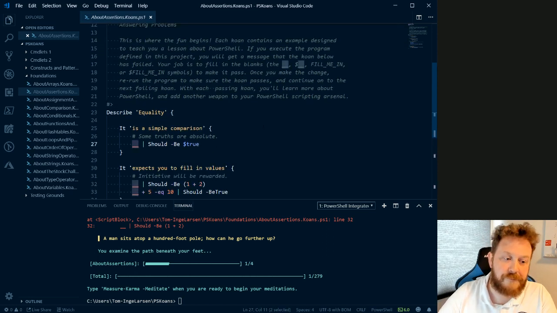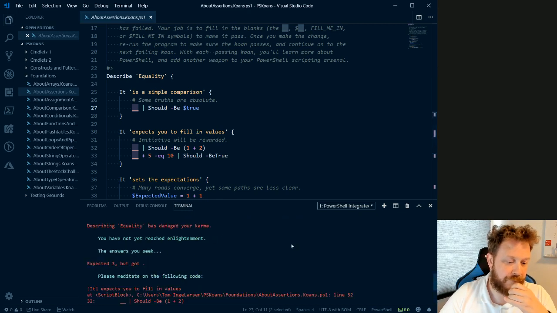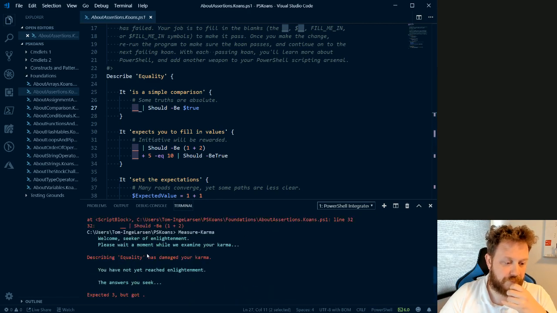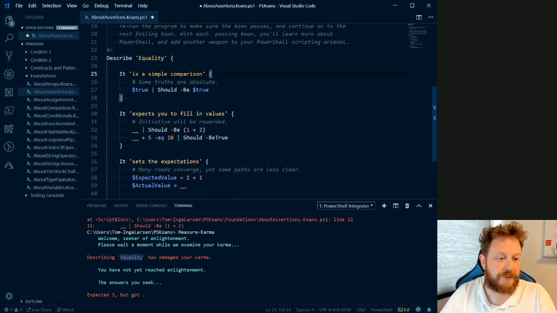So now here you can start. So it's a Describe block, equality. This is the, I don't know, my English fails me here, the heading that failed. So it's in equality, and you can start doing tasks here. So let's just get going. Here we have a blank that should be true, and I guess you could just do true should be true, and you would pass the test.